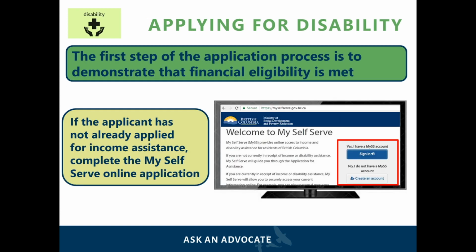The first step of the application process is to demonstrate that financial eligibility is met. If the applicant is already a client of the Ministry of Social Development and Poverty Reduction, they can either call the ministry or go to any ministry office and request a PWD application. If the applicant is not already on ministry assistance, to get a PWD application, the applicant must first apply through the My Self-Serve online application. Please note that the PWD application is not available online, and one will be assigned to the applicant upon request.